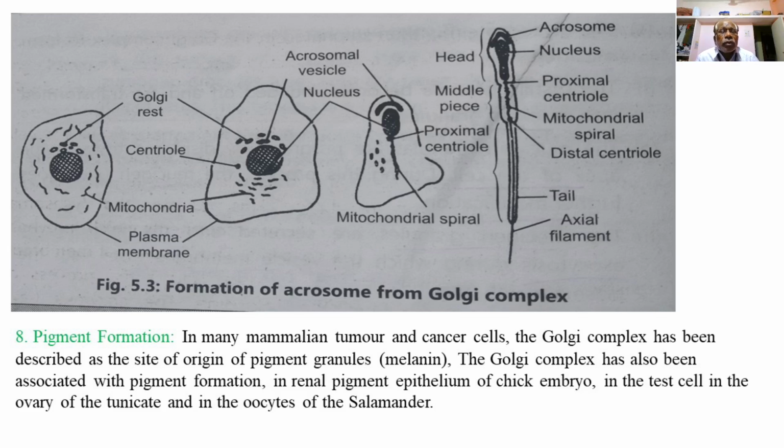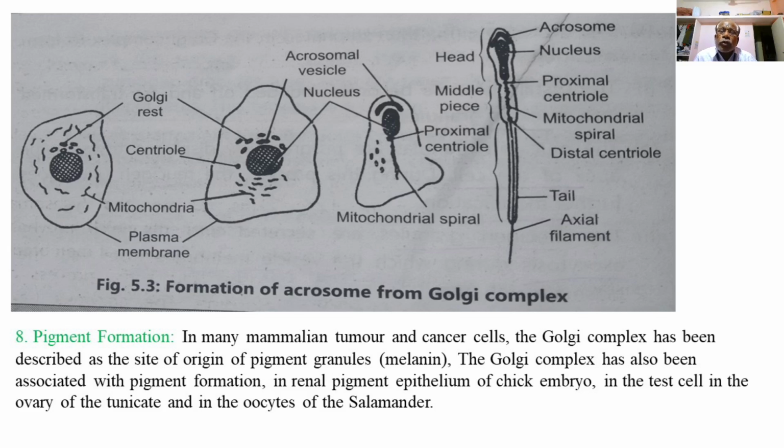So these are the various examples where the Golgi bodies play an important role in the synthesis of pigment granules like melanin. The examples are pigment formation in many mammalian tumor and cancer cells, where the Golgi complex plays a role in the synthesis of melanin granules.